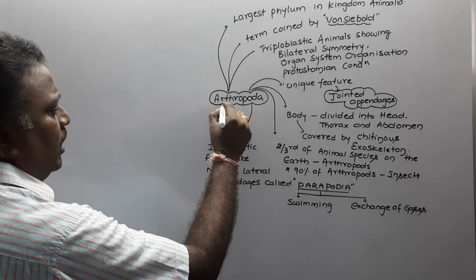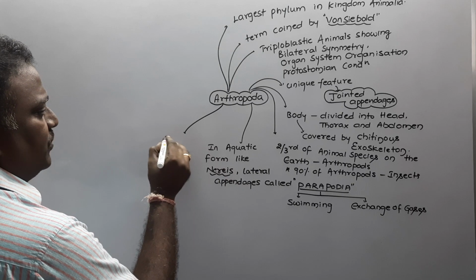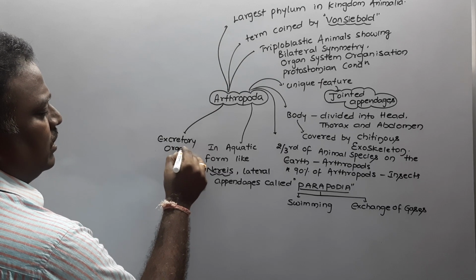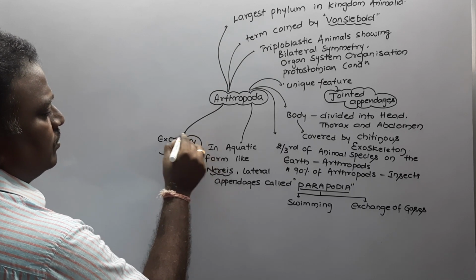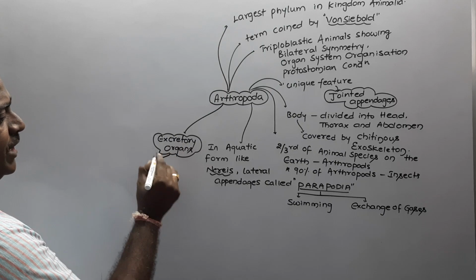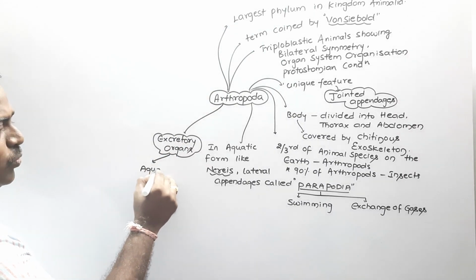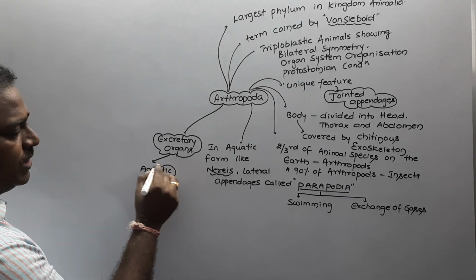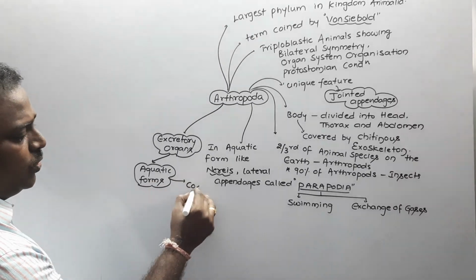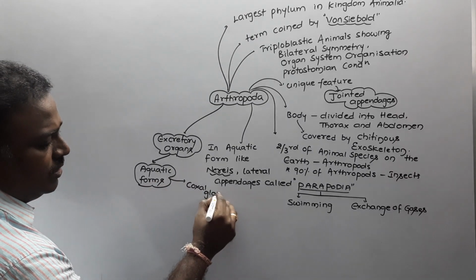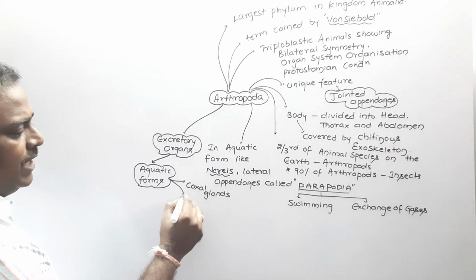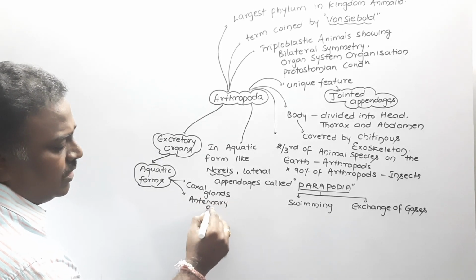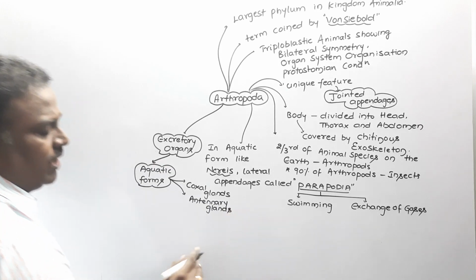And similarly, if we go for the excretory organs, whereas if we go for the aquatic forms, so what are aquatic forms? Aquatic forms are nothing but organisms which are living in water. The aquatic forms contain coxal glands, and they also contain antennary glands. Coxal glands or antennary glands are the excretory organs.